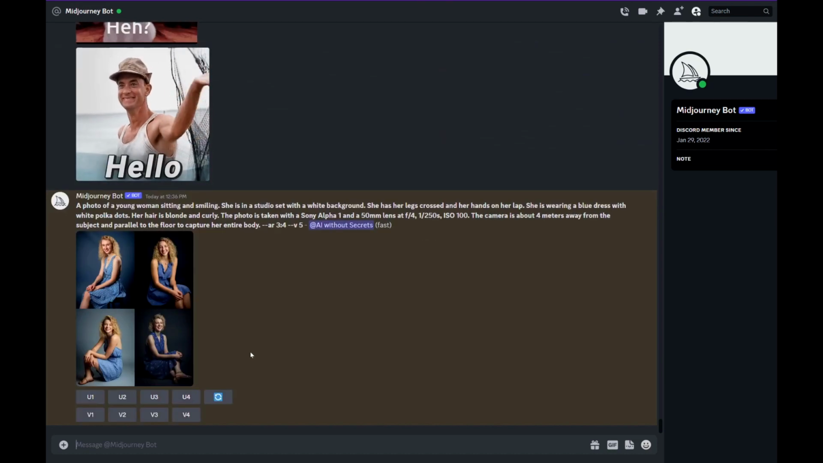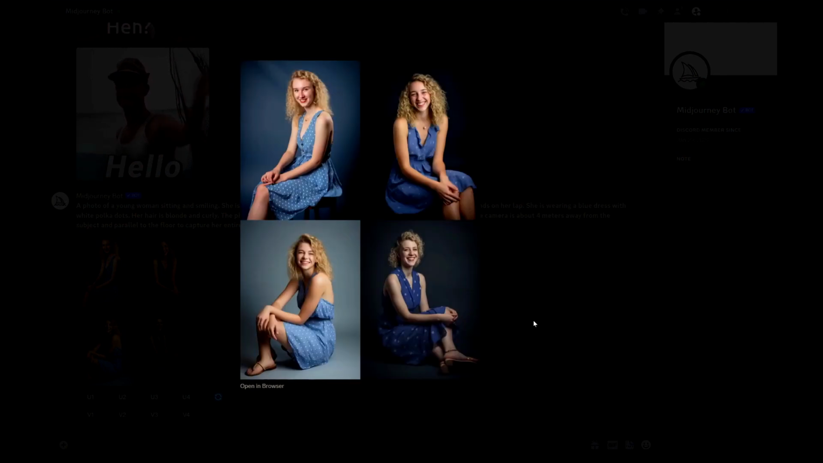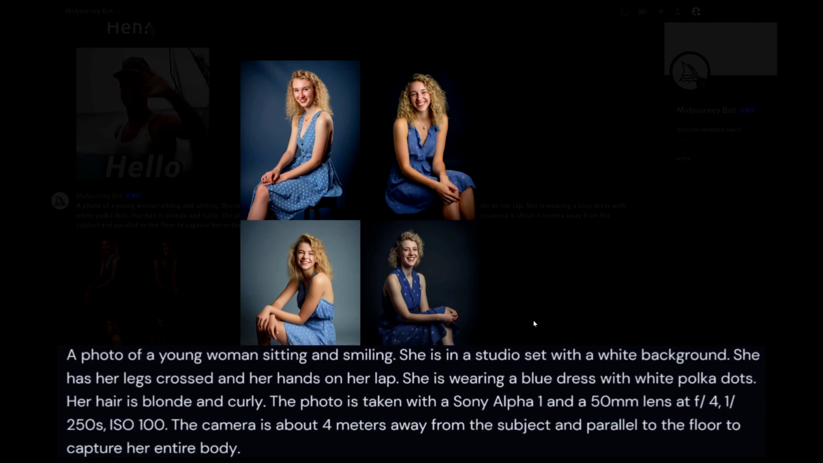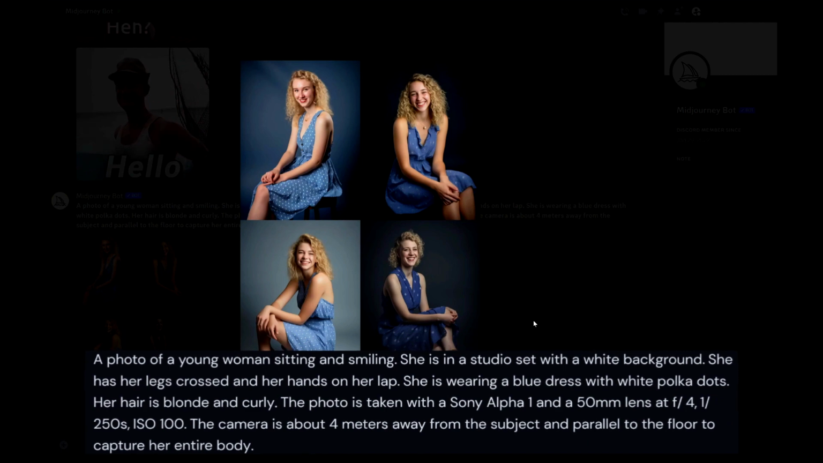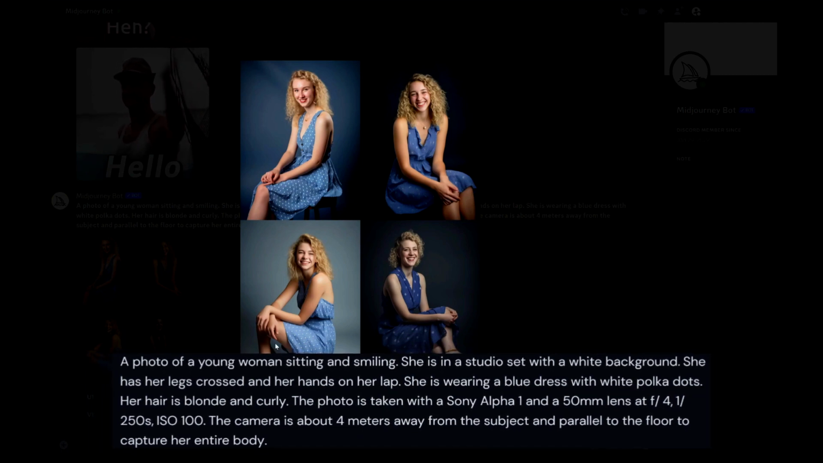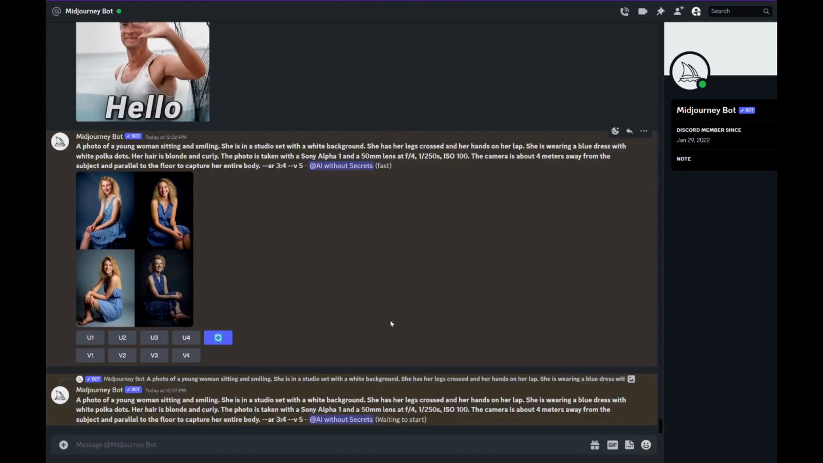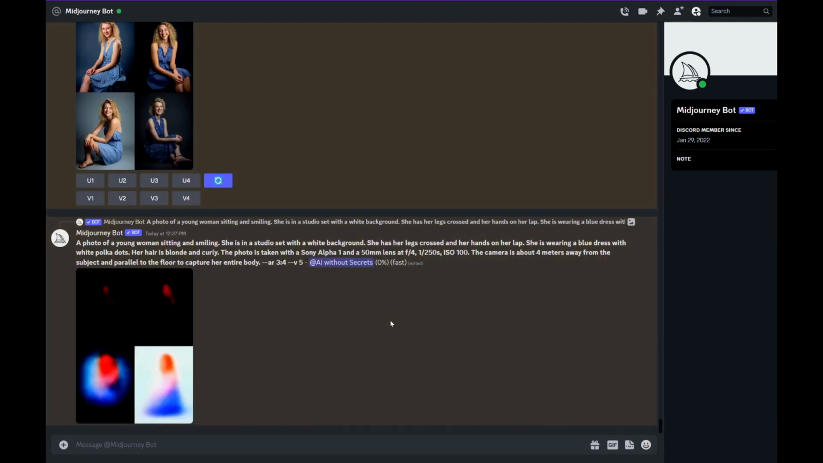This is our first result. As you can see, there are 4 images of young ladies wearing blue dresses with blonde curly hair. When compared to the prompt, we can see that these features are exactly what was requested. However, the studio set lacks a white background and not all of the ladies have their legs crossed, which is to be expected. Midjourney rarely delivers everything you asked, but given that you have 4 images, at least one of them should be what you wanted, be close, or even exceed your expectations.